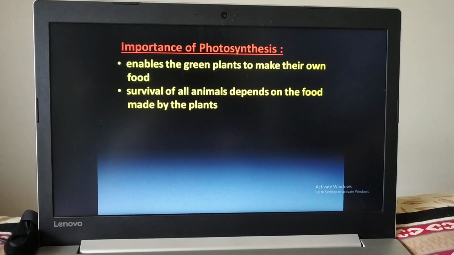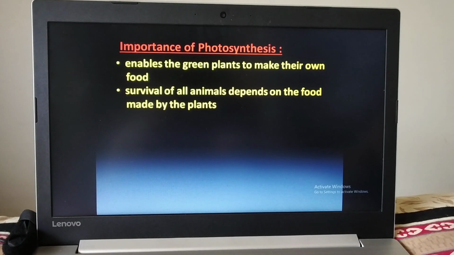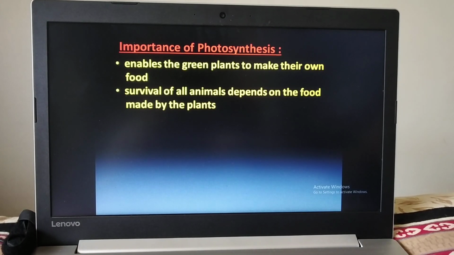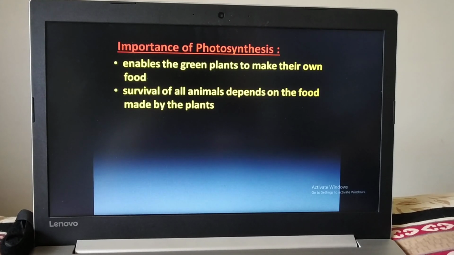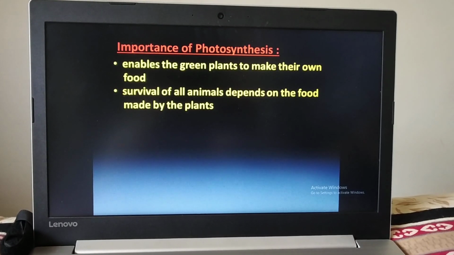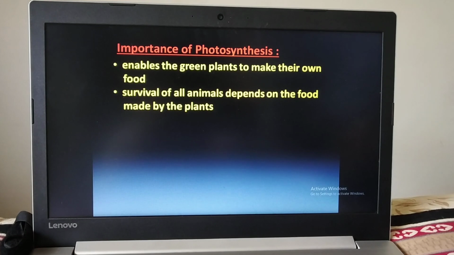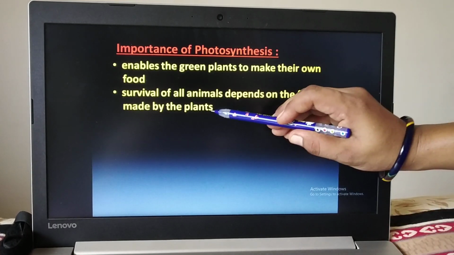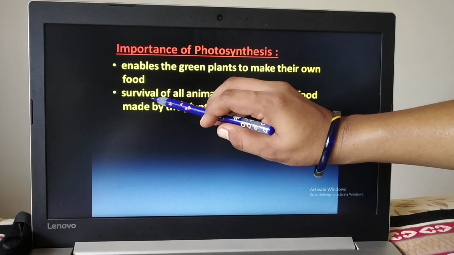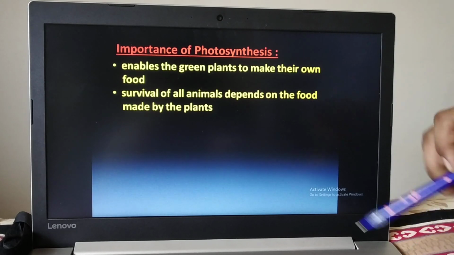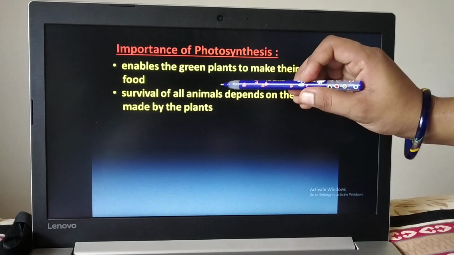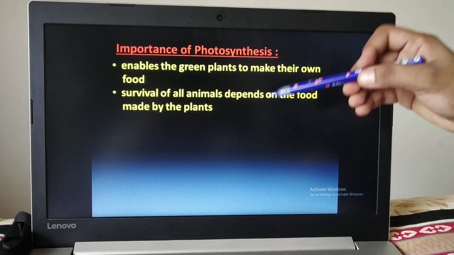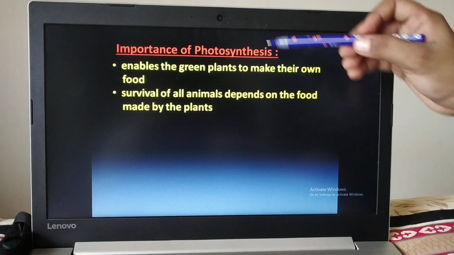Next, the survival of animals depends on the food made by the plants, because all types of living organisms other than green plants are directly or indirectly depending on plants for their survival. So green plants and the other animals, all types of living organisms, we all are surviving due to the process of photosynthesis.